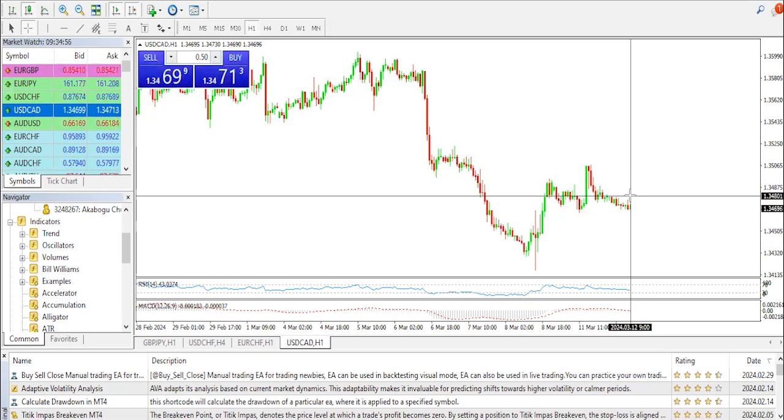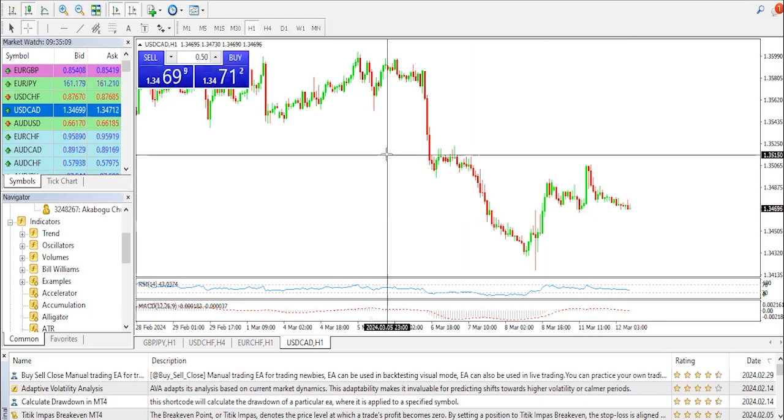Today, we're looking at the analysis on the currency pair USD CAD, and as usual, we'll talk about fundamentals before we move right down to technicals, which will be purely what we've seen on the graph. Now, we can say that USD CAD has remained capped below the 1.3500 barrier, while we have our eyes on the US CPI data.